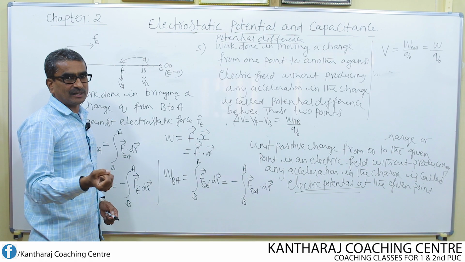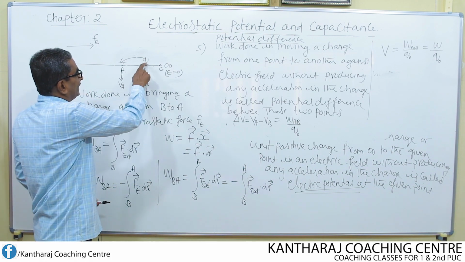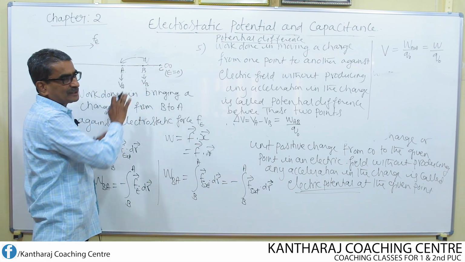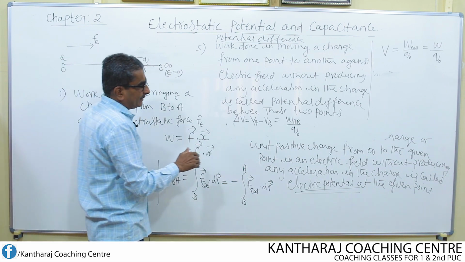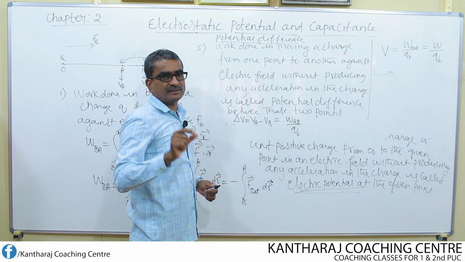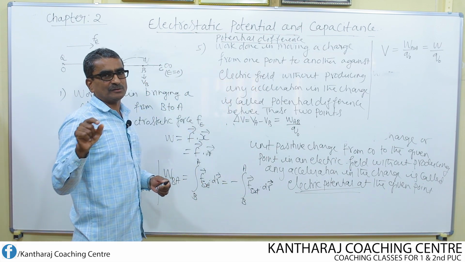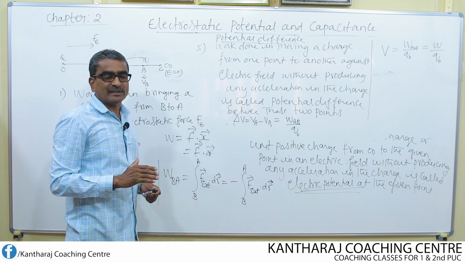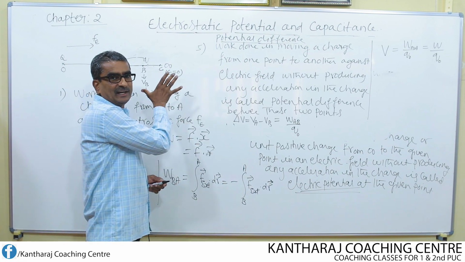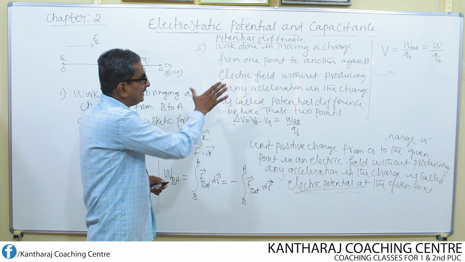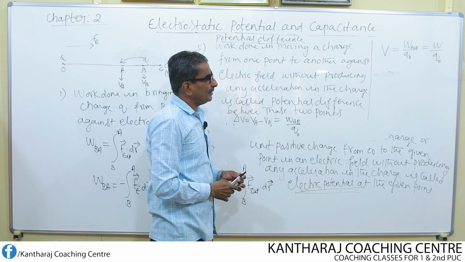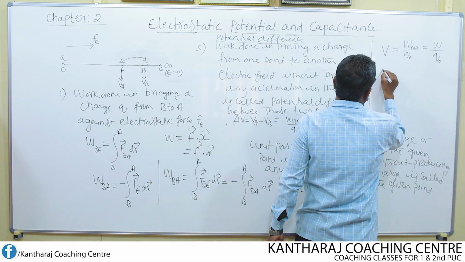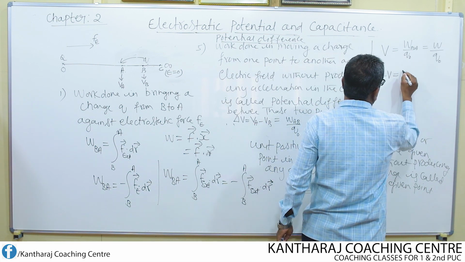Whenever you use the word potential energy, take the charge Q. Don't consider the unit positive charge. But while defining the electric potential and potential difference, we consider the test charge, whose magnitude is equal to 1 coulomb. So this is how we can avoid the confusion between the electric potential energy difference and electric potential difference. Both for electric potential and potential difference, the unit remains the same.